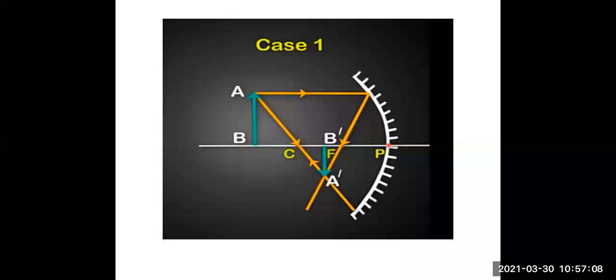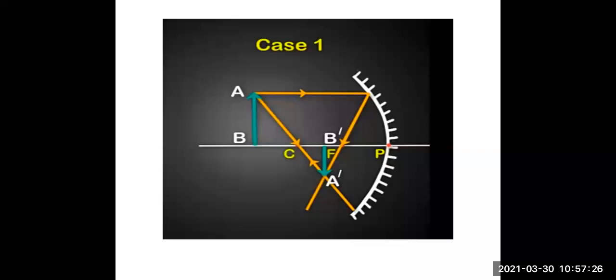The second incident ray passes through the center of curvature, so the reflected ray passes through the same path. So you are getting both the incident ray and the reflected ray on the same line.